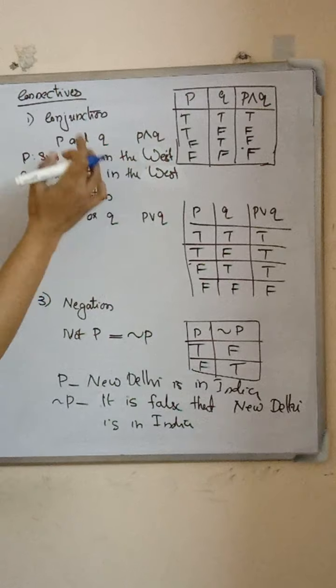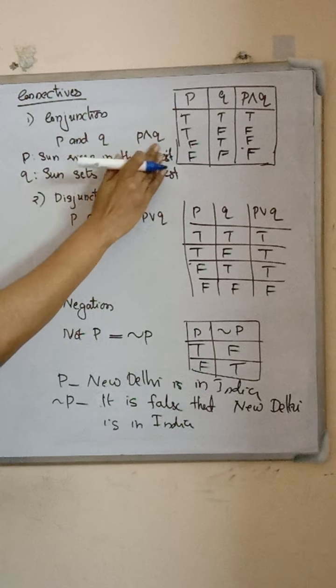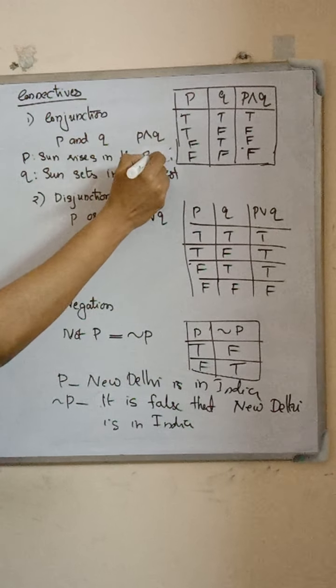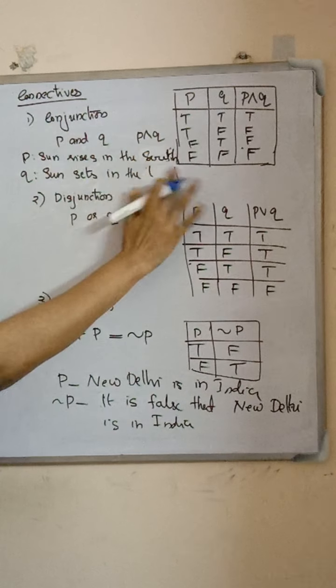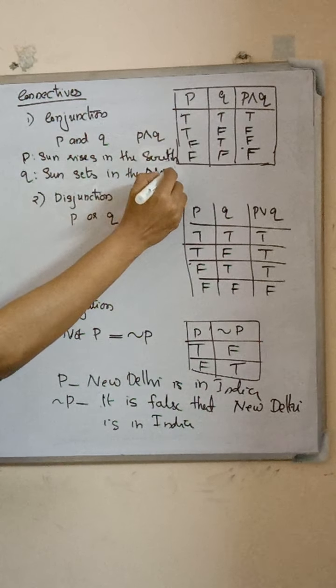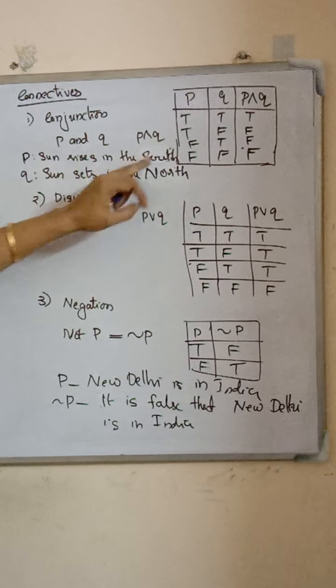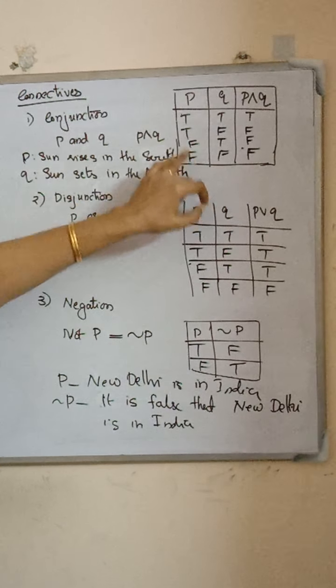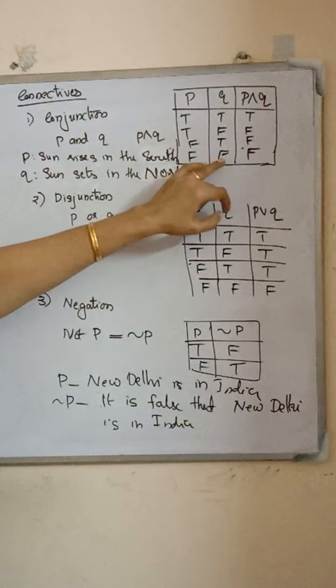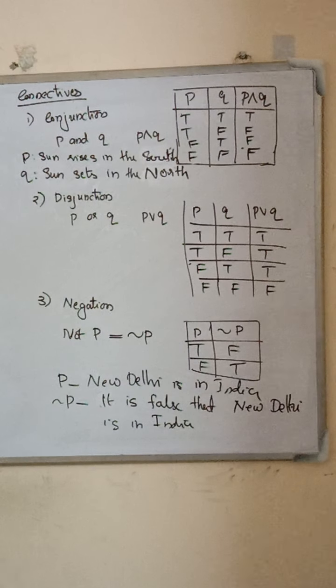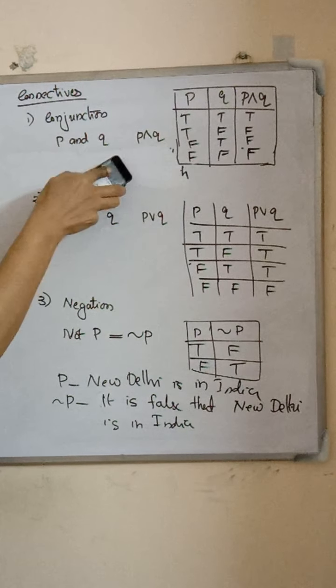Next, consider P and Q as false statements. Sun rises in the south and sets in the north. These two are false statements. So, if we connect it with and, it also becomes false. That is the fourth row of the truth table. P is false, Q is false, and P and Q is false. Clear about the connectivity conjunction.